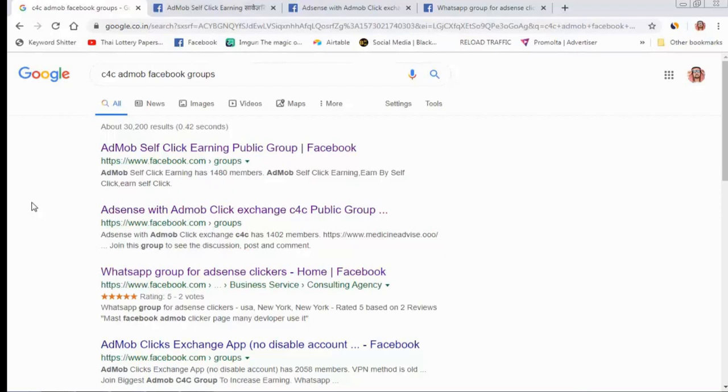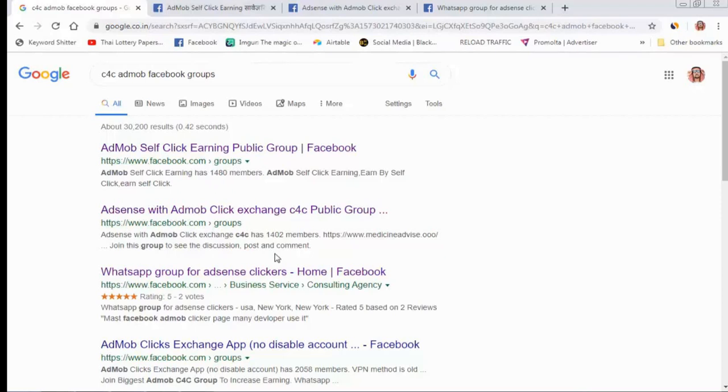I have already joined 25 groups for AdMob click exchange, and I am also running some campaigns on Pico Workers and some on Rapid Workers. I get views and impressions from Rapid and Pico Workers, and I get clicks from click exchange groups, because I earn high CPC from these groups.